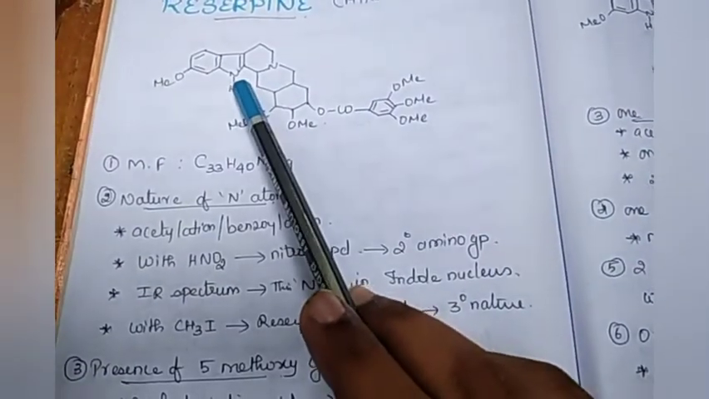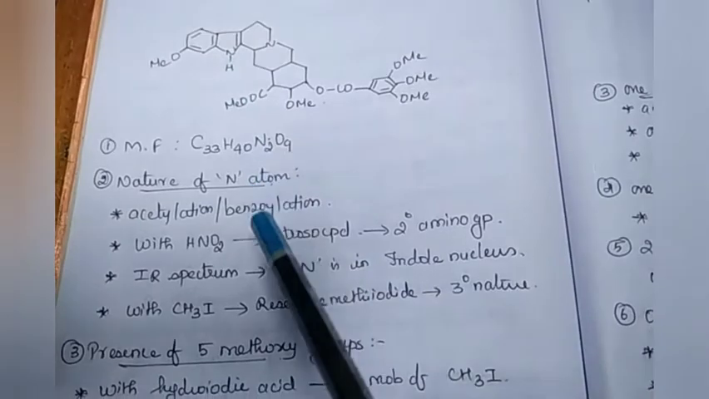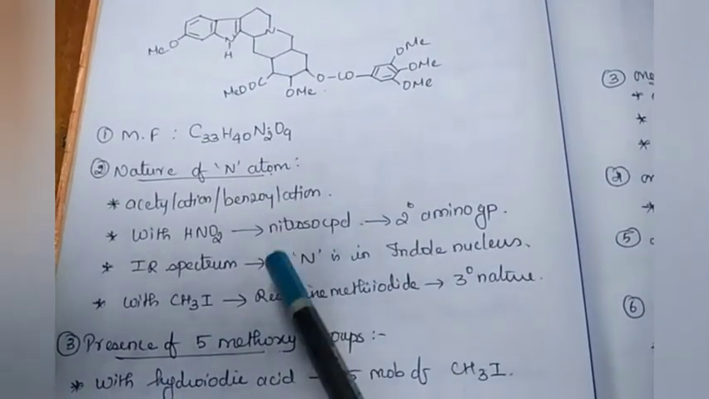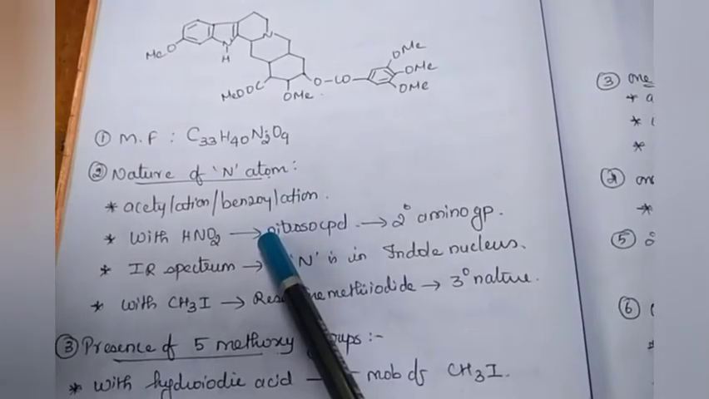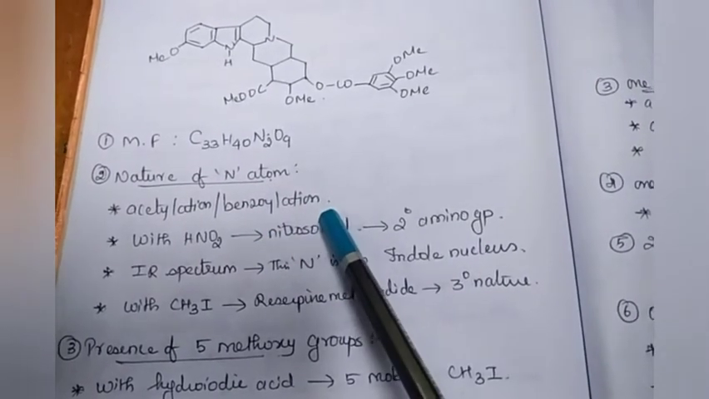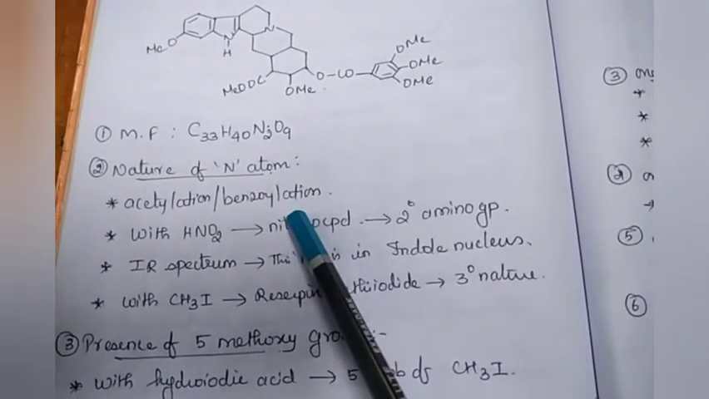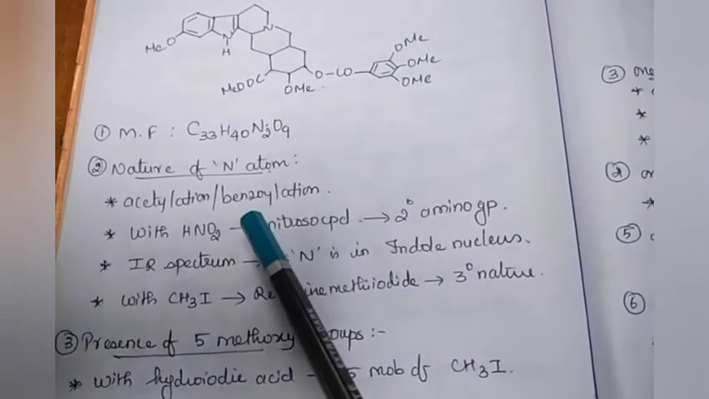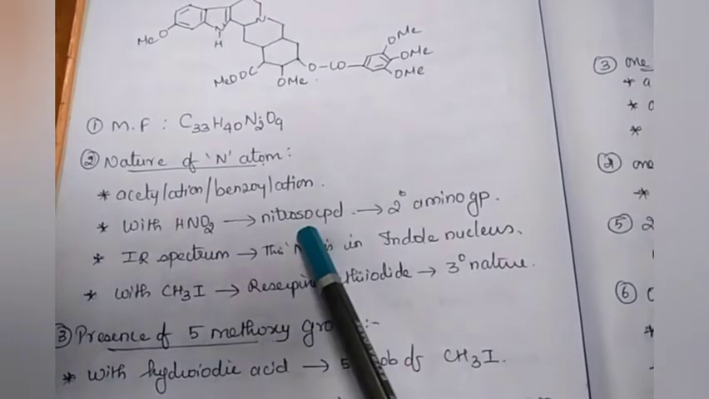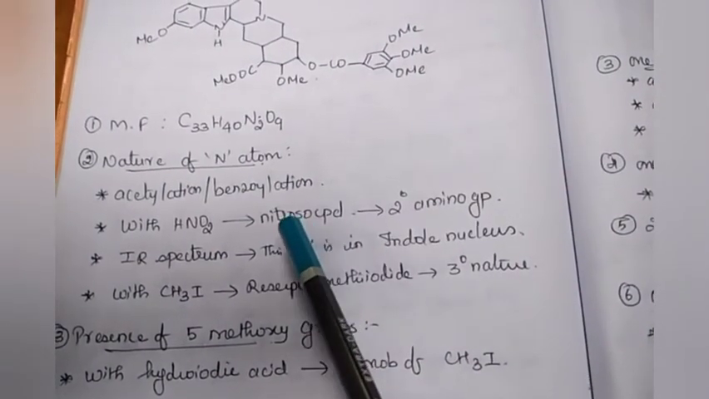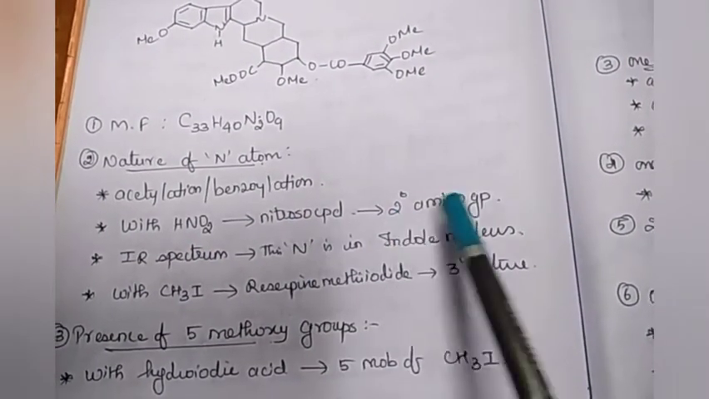And this is secondary in nature. So you can prove this by two tests. First is acetylation or benzoylation. We get acetyl or benzoyl derivatives. So we can say there is a nitrogen atom. With nitrous acid it gives a nitroso compound and this shows that there is a secondary amino group.